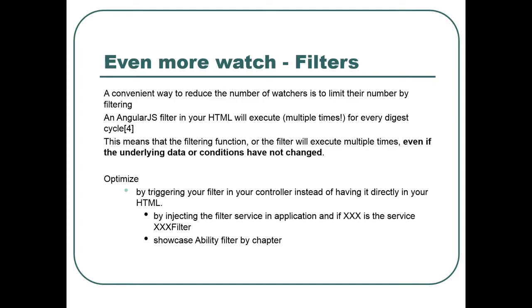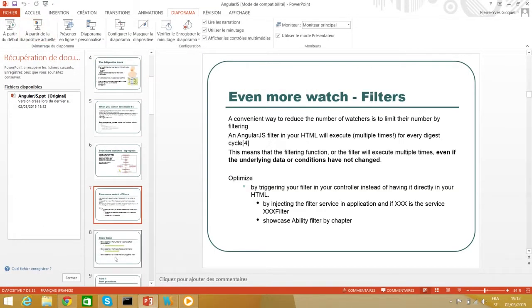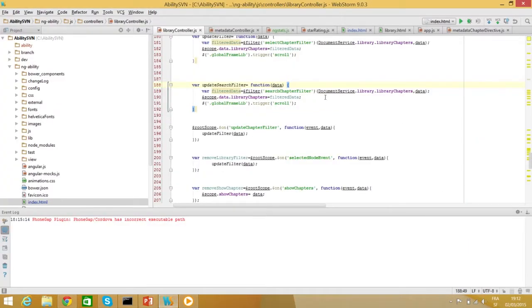So you can optimize this. Instead of placing the filter in the HTML, you can inject the filter service in your application, and if x66 is a service, you inject the x66 filter. So what does it mean? It means basically, so here is some nasty code.